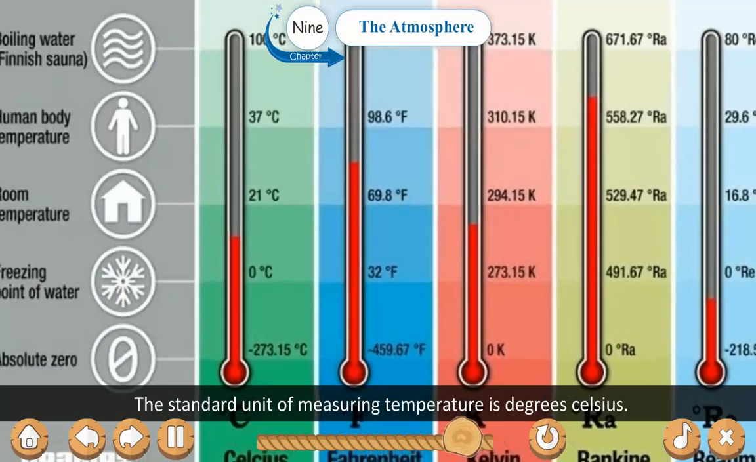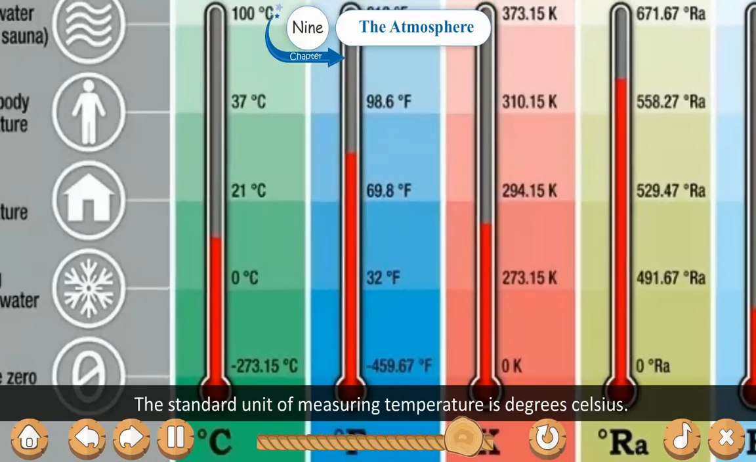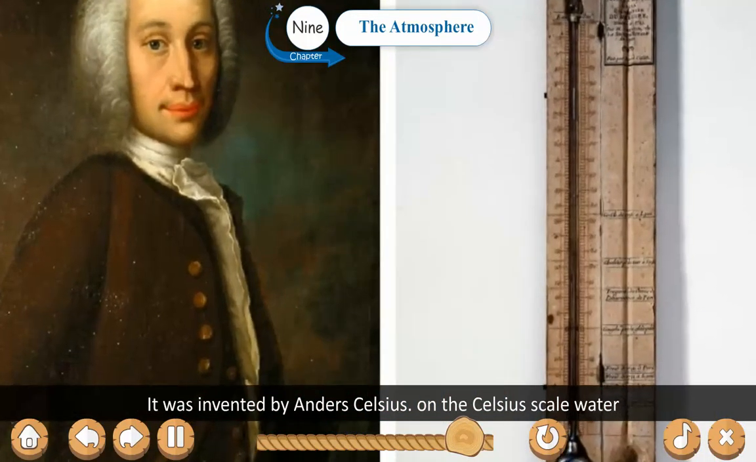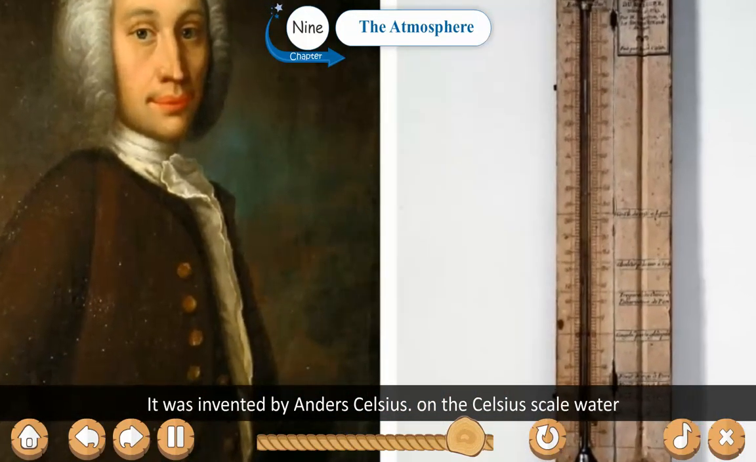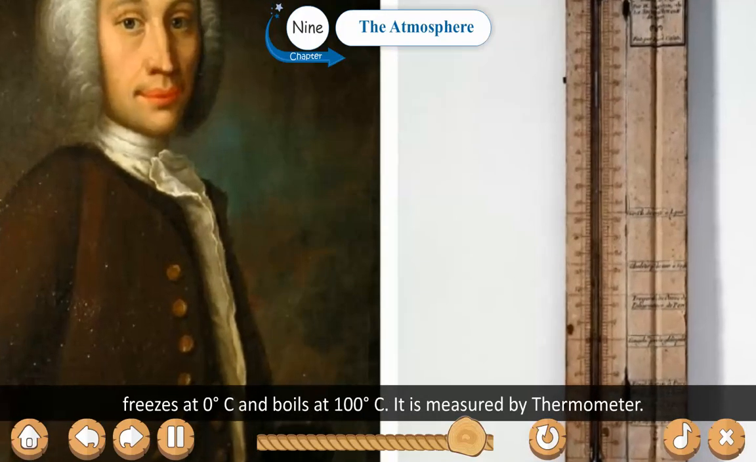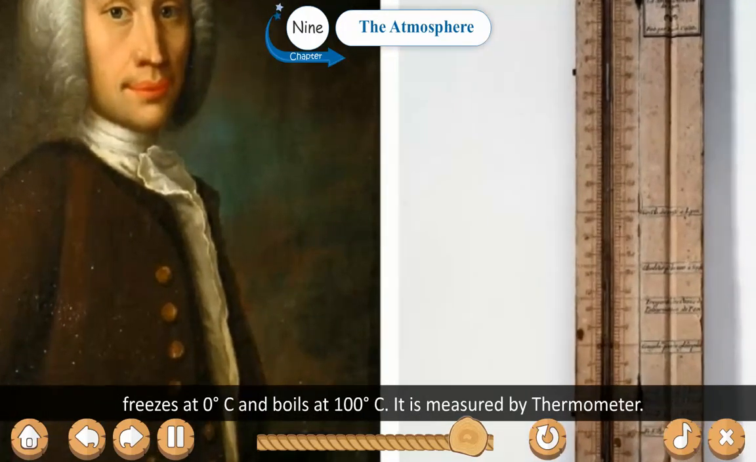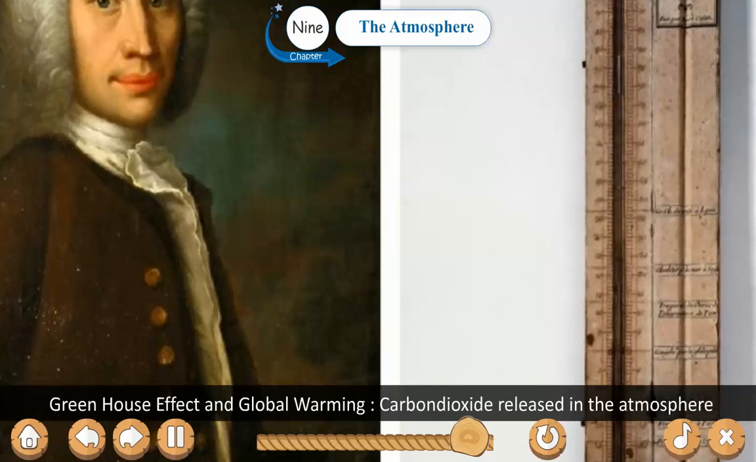The standard unit of measuring temperature is degree Celsius. It was invented by Anders Celsius. On the Celsius scale, water freezes at 0 degrees Celsius and boils at 100 degrees Celsius. It is measured by a thermometer.